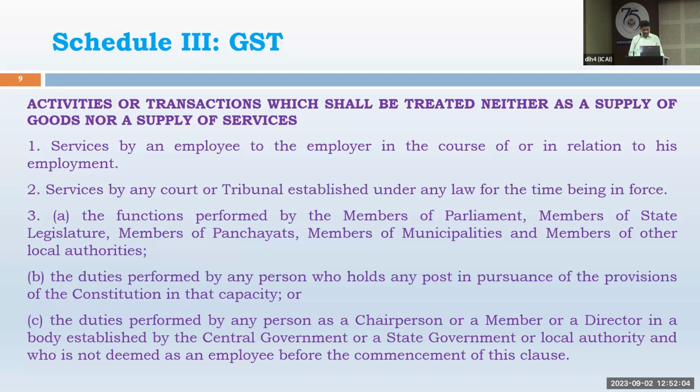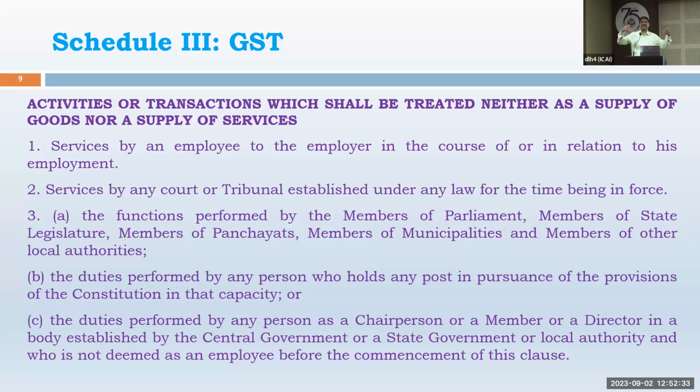Then there is one heading, activities or transactions which shall be treated neither as supply of goods nor supply of service. So there are certain exclusions for clause 44. What are those exclusions? I have given only a few common expenses. There is a long list, but a few are common for our tax audit purpose. One is service provided by employee to employer. So it is to be excluded. Salary is to be excluded.